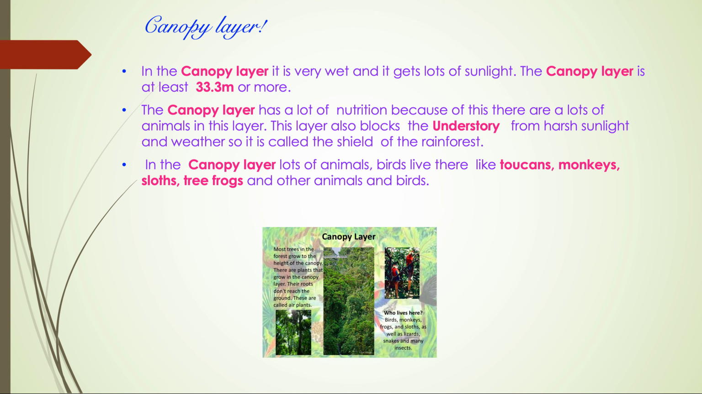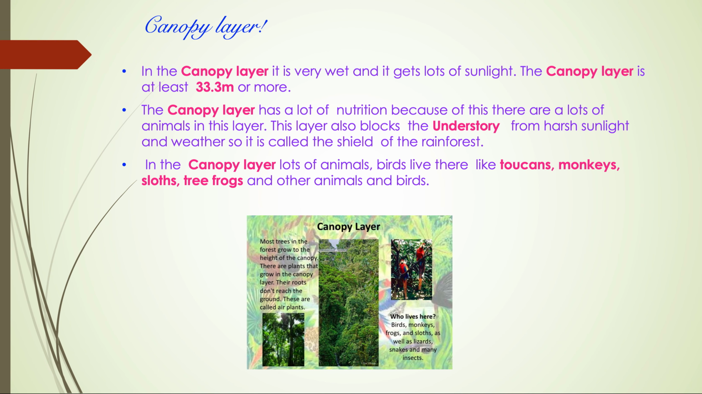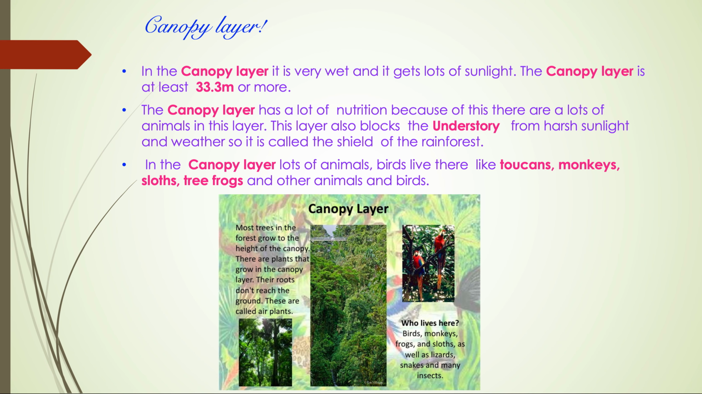In the canopy layer, lots of animals live there, like sloths, tree frogs, toucans and other types of birds. But first, the canopy layer and the emergent layer are quite the same because most of their animals can sometimes come down to the canopy layer. In the canopy layer, the roots don't reach the ground, so that's why they're called air plants.